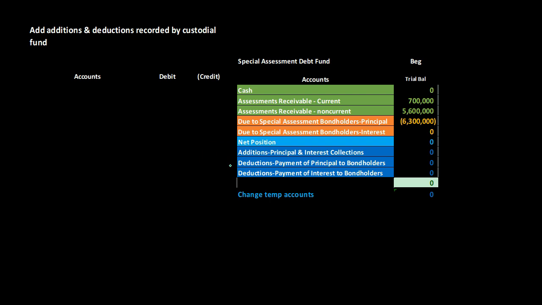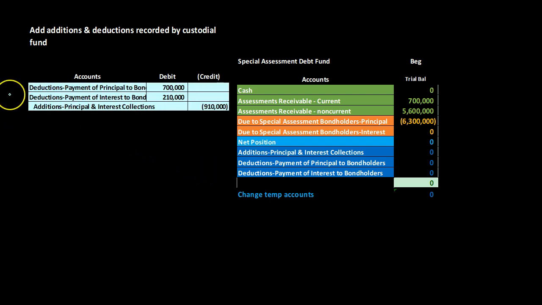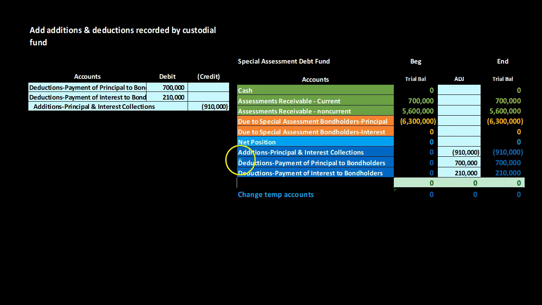The transaction we're simply going to record is to record the activity, and that will be deductions, payment for principal to bondholders, deductions, payments of interest. So we're just basically going to record that out. The credit then, or the income similar to the income statement type account or the revenue type of account, is going to be additions, principal and interest collections. So this is going to be the temporary account, the temporary activity. If we record this out in the temporary activity, we're going to increase the additions, the temporary account similar to the revenue type of account, and then the deductions, and that's going to be the temporary activity similar to basically the income statement type of activity we are required to report for the time period.